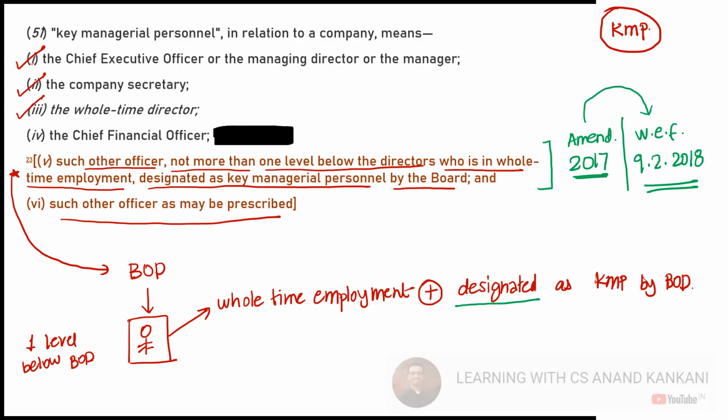However, if you have to write the answer or if you have to use it somewhere again, you're going to use the word designate because that's a proper word. But to understand the word designate, you can say appoint, elect, nominate, right? Named as the KMP. These words will be fine.